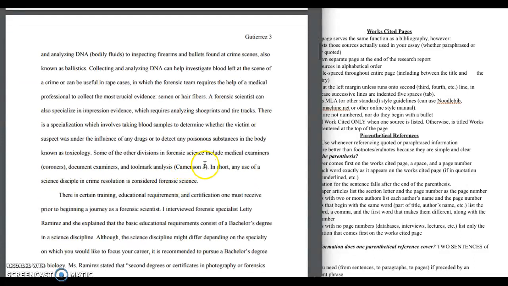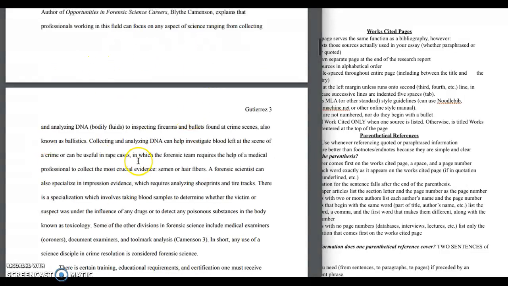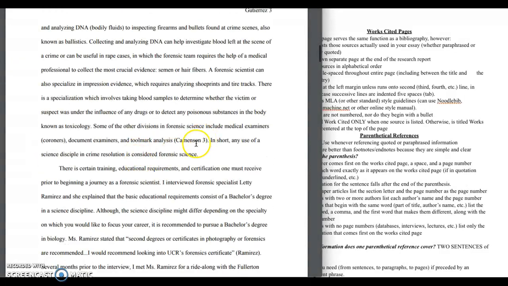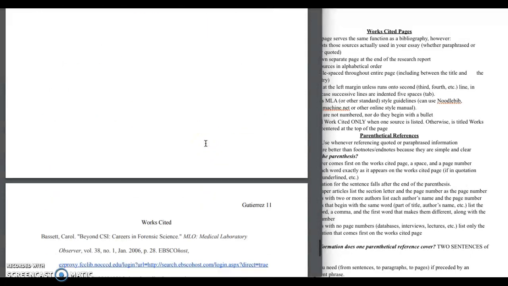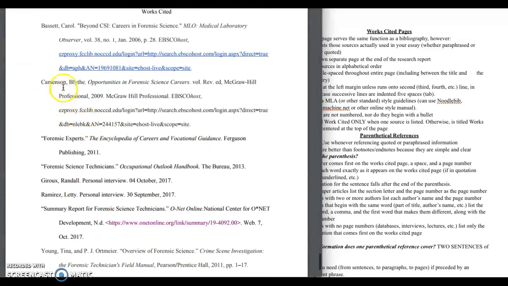We see Kamenson 3. We know that all this information comes from this source, and we could actually find more information or read more about the details covered in this source if we go to the source itself. So we'd go to Kamenson. We're looking for that on the Works Cited page. Kamenson, Blythe.